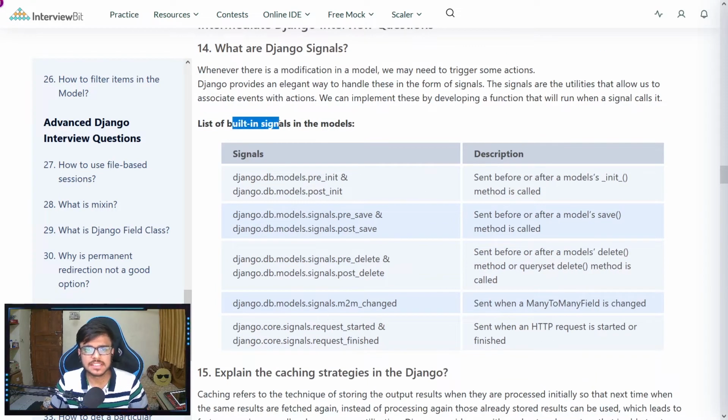Now the built-in signals given in the models are as follows. First is pre_init and post_init, which are called before and after the model's init method is called. Next we have signals.pre_save and signals.post_save, which are sent before and after the model's save method is called. Then we have signals.pre_delete and post_delete, which are called before and after the model's delete or queryset delete method is called. Next we have signals.m2m_changed, which is sent when a many to many field is changed. And then we have signals.request_started and request_finished, which are sent when an HTTP request is started or finished.